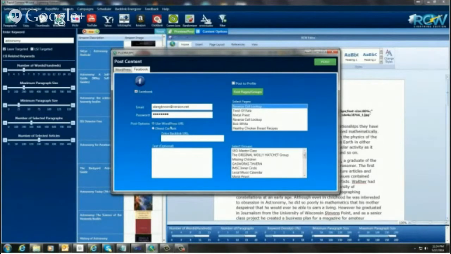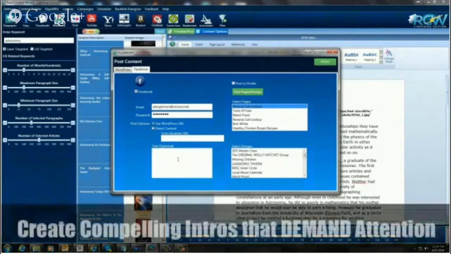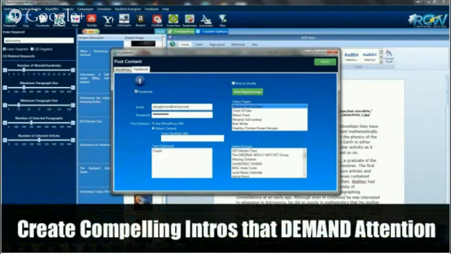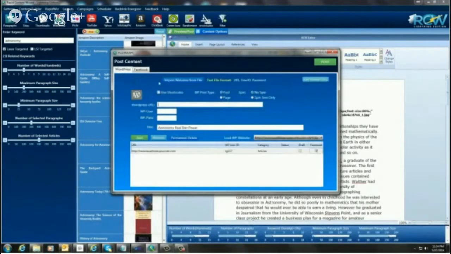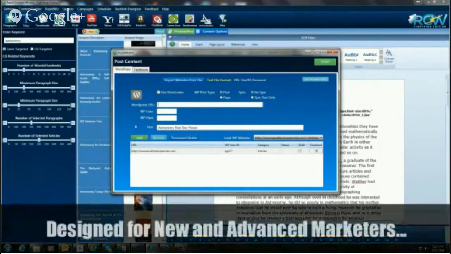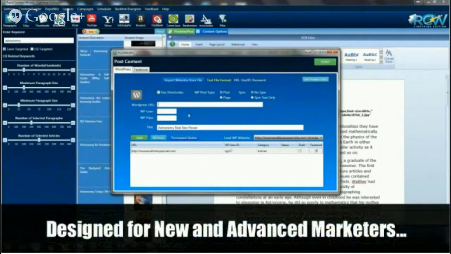I'm going to use a WordPress URL, and there's a little text that you can put on the top of here. I'm just going to type this in, and that will go on the top of the post. And let me just go back here and double check. I think we are good to go. Everything is set up. See how easy that was? That was a piece of cake. This tool is just brain dead simple.